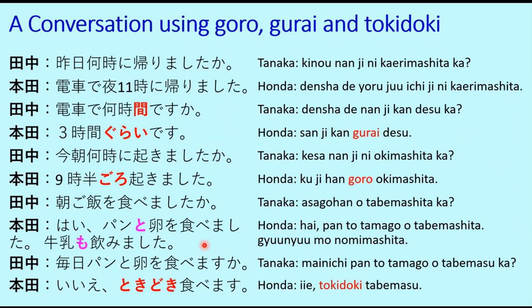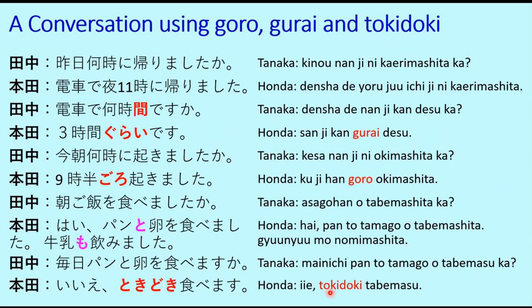Then Tanaka-san asks, Asagohan o tabemashita ka? That means, did you have your breakfast, or have you had your breakfast? Honda-san says, hai, pan to tamago o tabemashita. I had bread and eggs for breakfast. Gyunyu mo nomimashita. I also drank milk. So Honda-san says, yes, I had bread and eggs and I also drank milk.